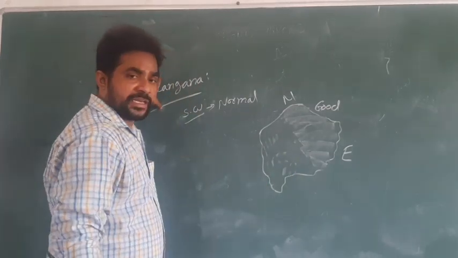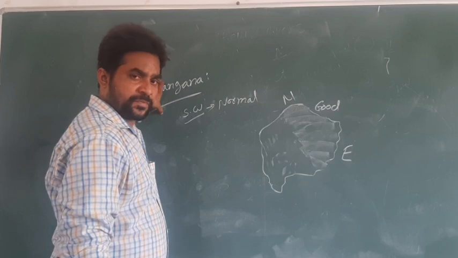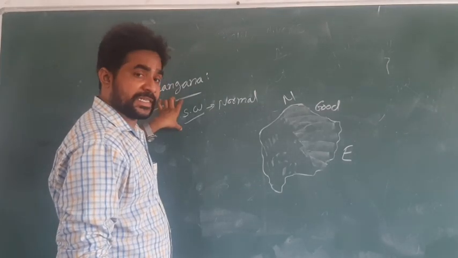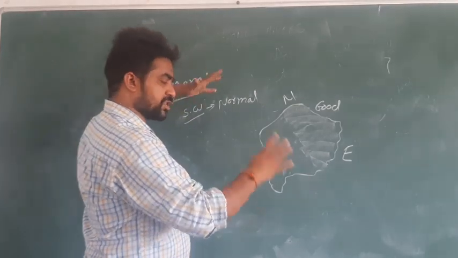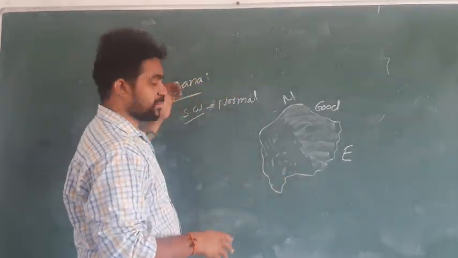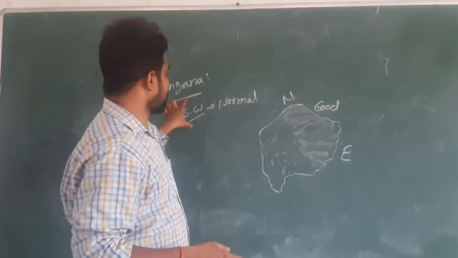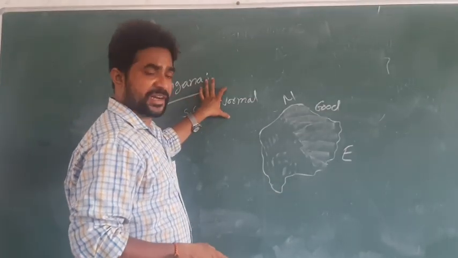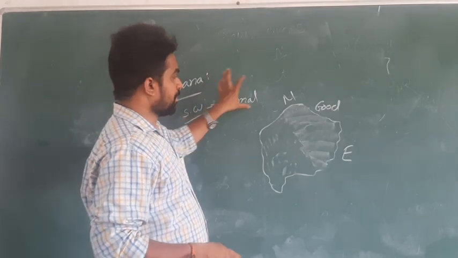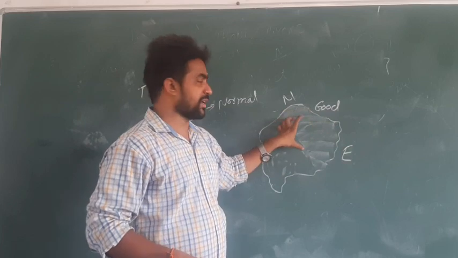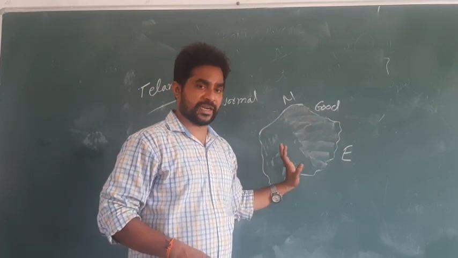So Telangana is an area that forms the eastern side of the Western Ghats, because it is found on the slope of the Western Ghats. Because of that, there is no heavy rainfall, and because of the southwest monsoon, normal rainfall occurs in Telangana, but the northeastern part of Telangana receives somewhat good rainfall.